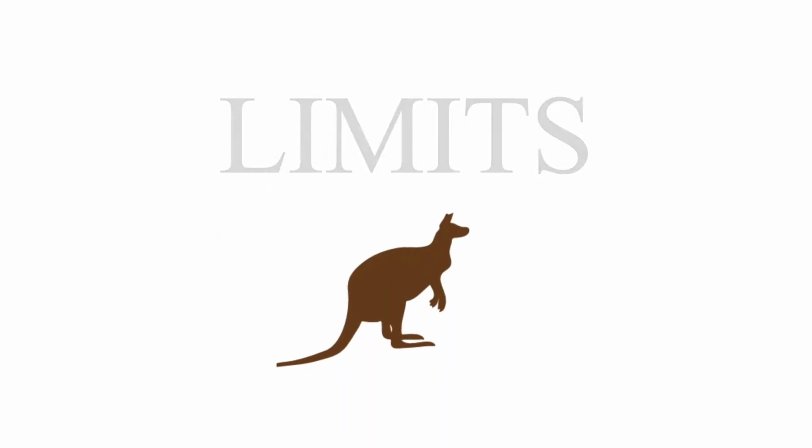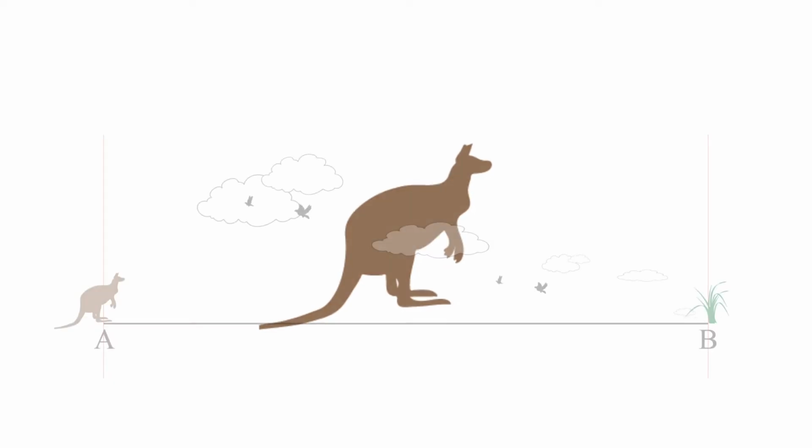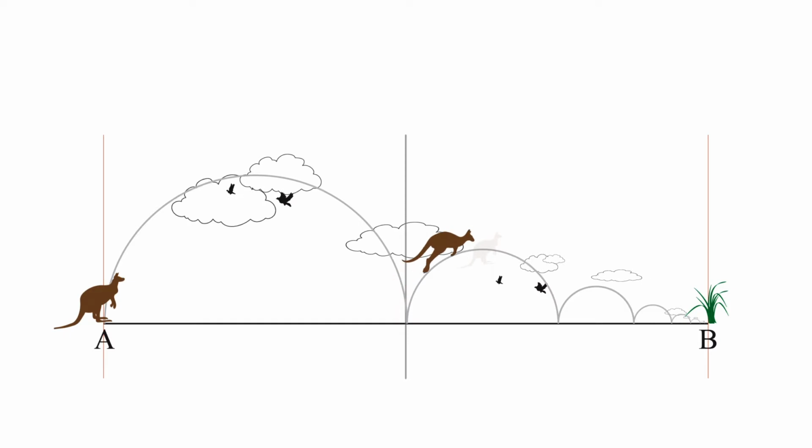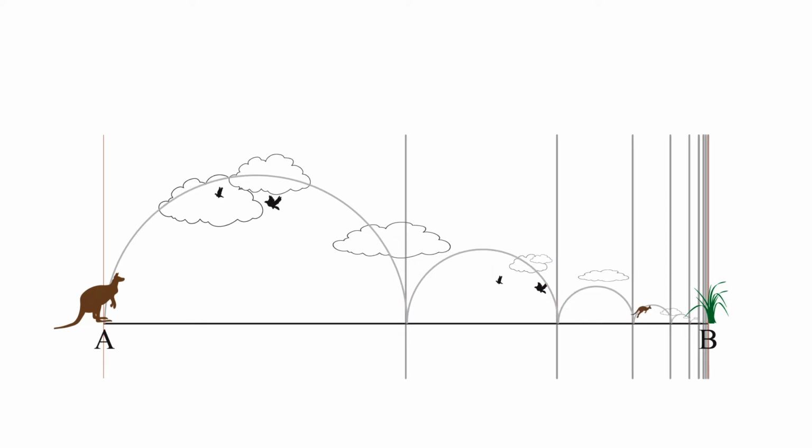Imagine a kangaroo that is 1 meter away from a patch of grass. However, it can only jump half the remaining distance each time. It is approaching 1 meter but will never reach it. This example conveys the main idea of a limit. Sometimes formalities are necessary, as is the case with the limit.